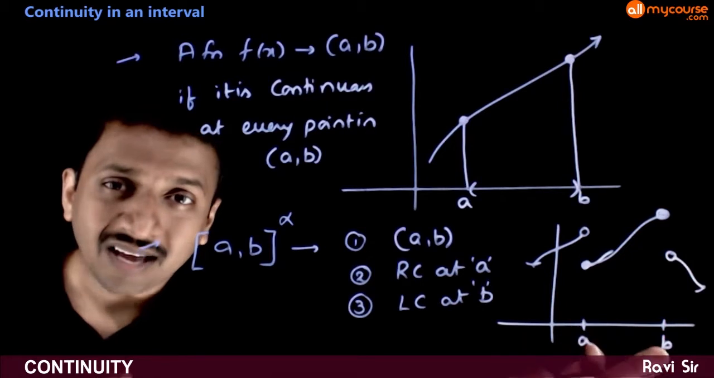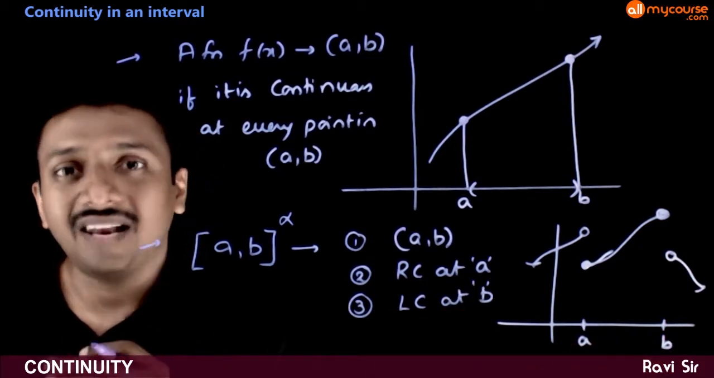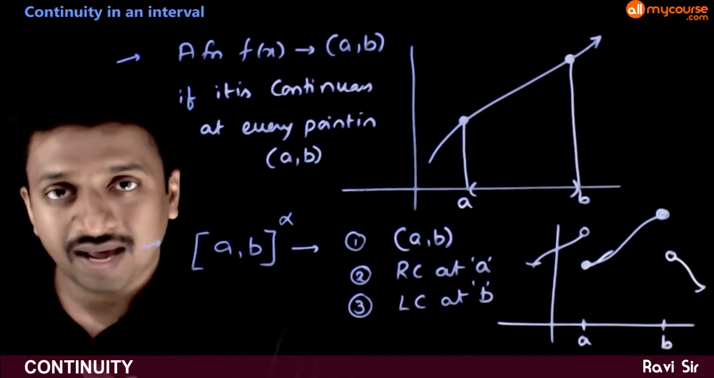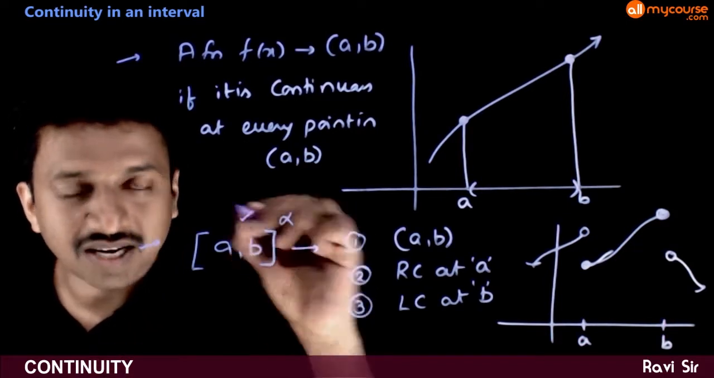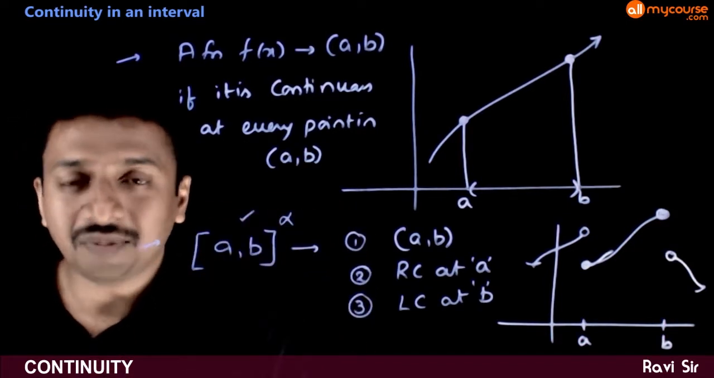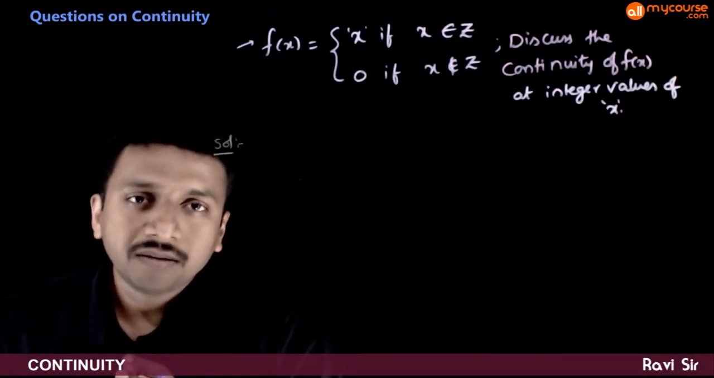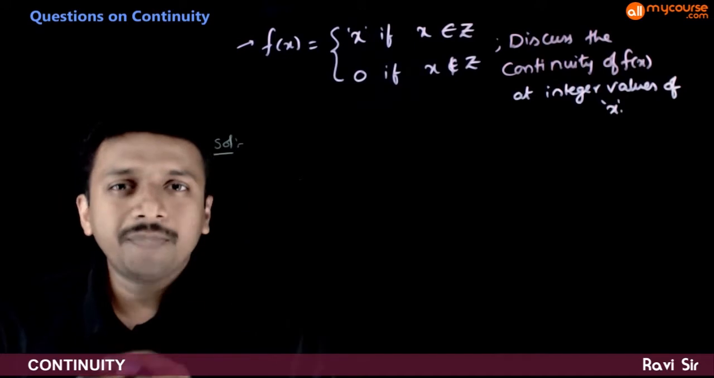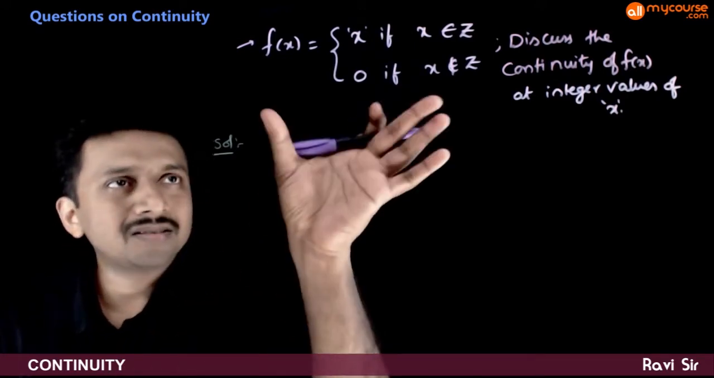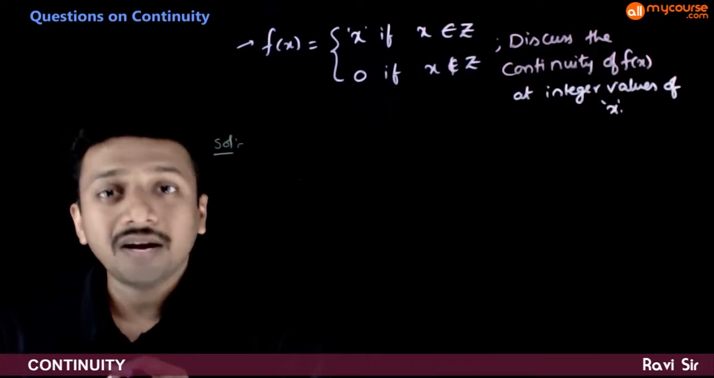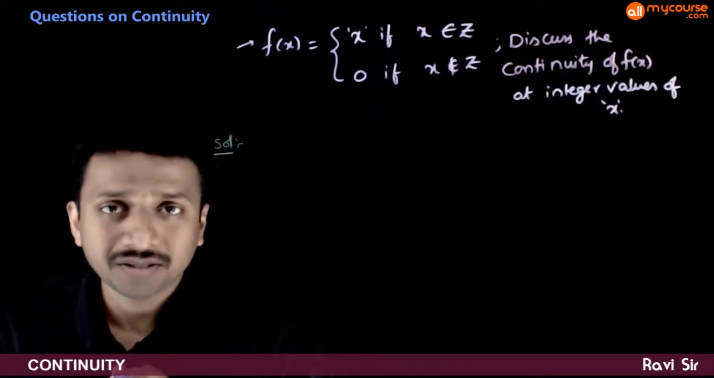At the end point, it has to be at least left continuous. So these are the three conditions which need to be valid so that the function is continuous in closed [a, b]. Once you understand the meaning of continuity, one of the very basic questions is you'll be given a function and you'll be asked to discuss the continuity of this function at certain points.